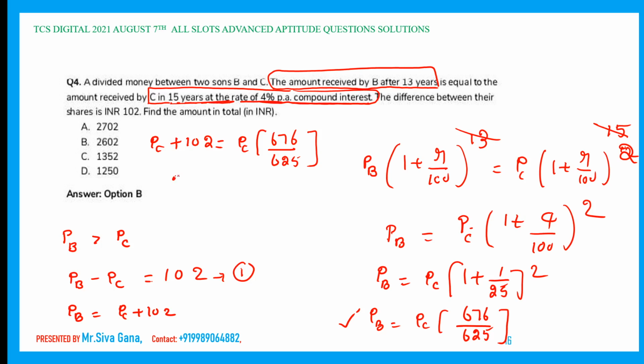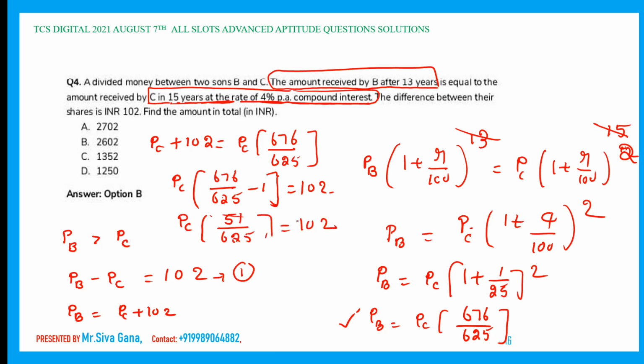Therefore PC into (676 divided by 625 minus 1) equal to 102. So PC into (676 minus 625) divided by 625, which is 51 divided by 625, is equal to 102. This is 2 times, so we got the PC value as 625 into 2, 1250.